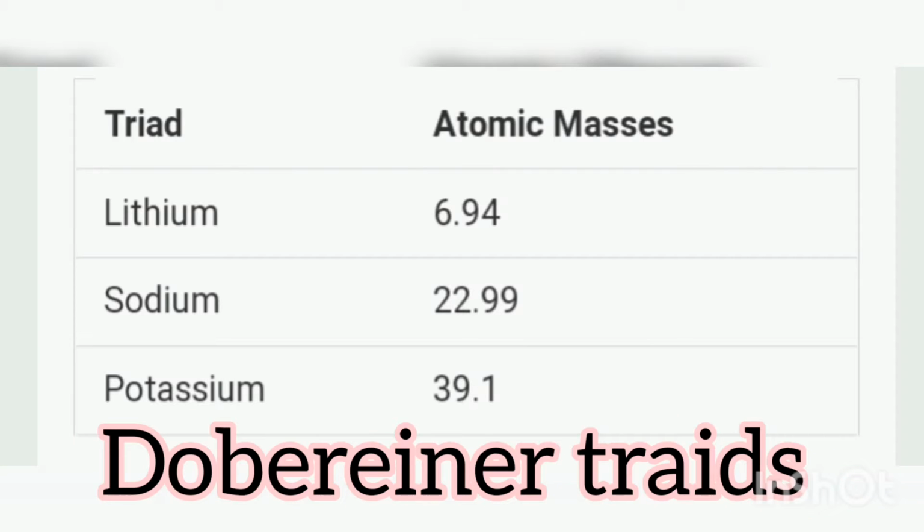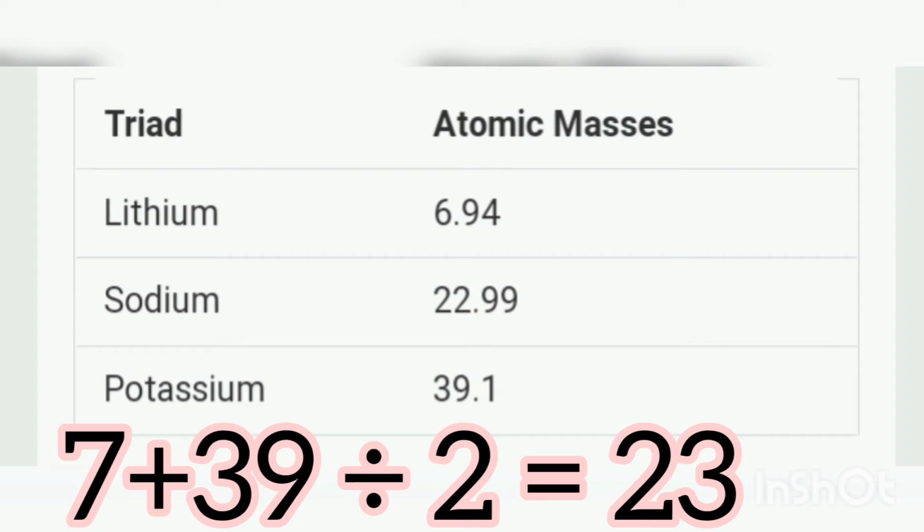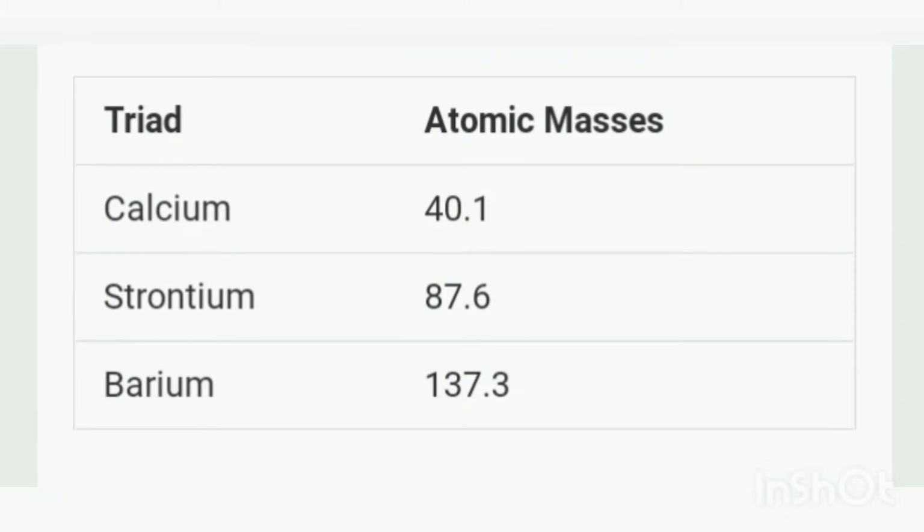Starting with Dobereiner's law of triads, when we find the average mass of the first and the third element, we get the mass value of the middle element. Okay, so that is Dobereiner's law of triads. For example, let us take this as triad 1: lithium, sodium, potassium. I am adding lithium's mass number with potassium's mass number, and I will get sodium's mass number.